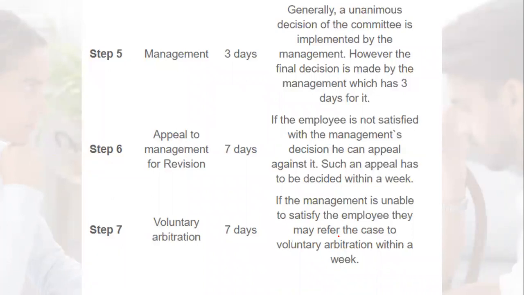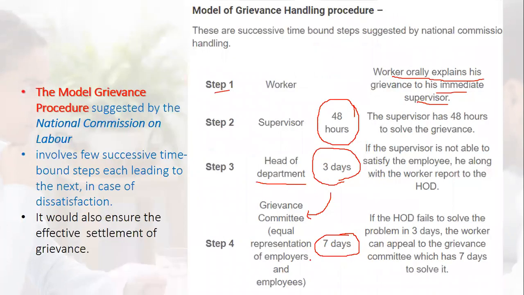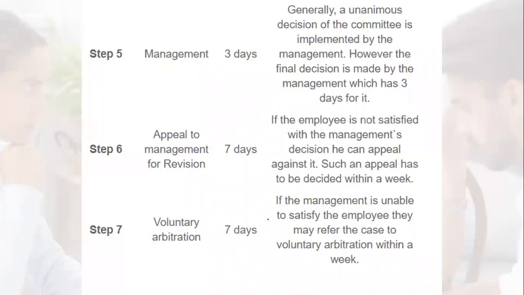That means within 3 days, whatever decision comes from the grievance committee, the management will implement these decisions.